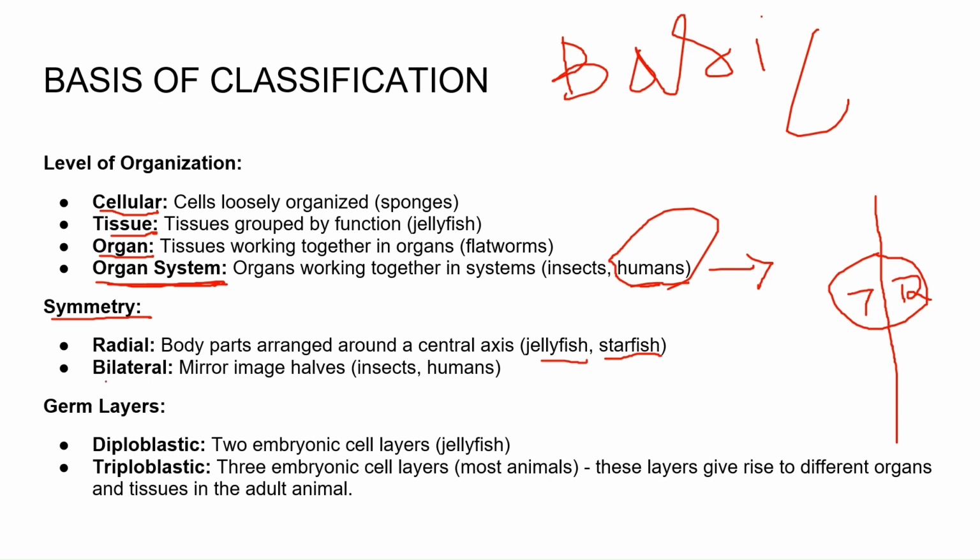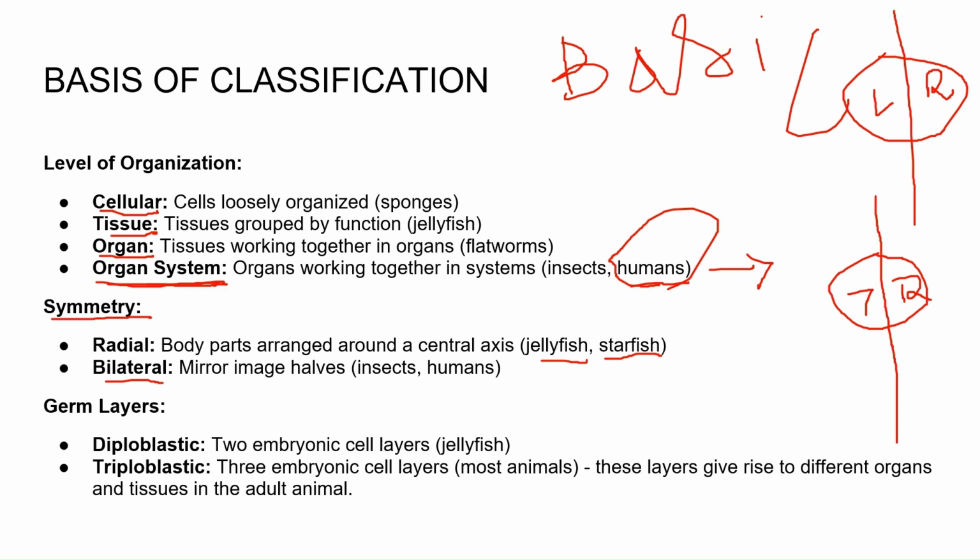Now what is bilateral symmetry? Bilateral symmetry is where, if this is an organism, we have a central axis passing through the center of the organism, but here the organism is divided into left and right identical halves. So they are identical, right?